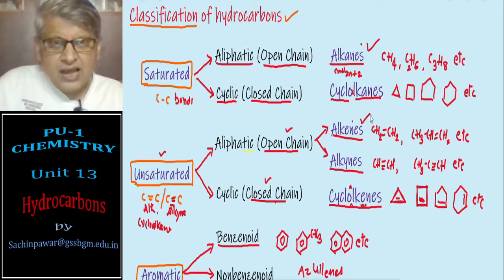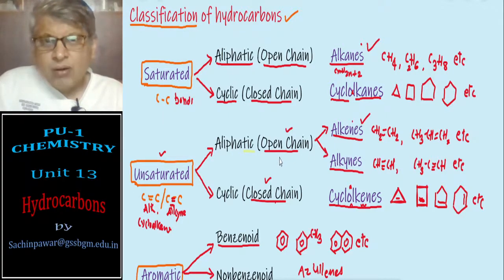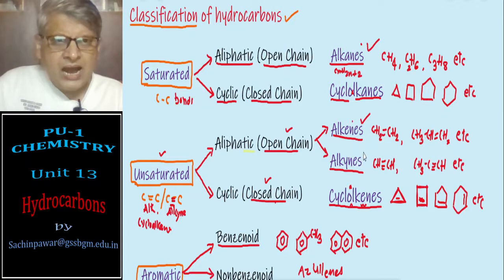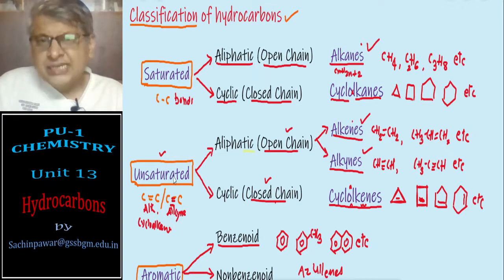Alkenes, open chain or aliphatic unsaturated hydrocarbons containing at least one carbon-carbon double bond. Alkynes, aliphatic unsaturated hydrocarbons containing at least one carbon-carbon triple bond.